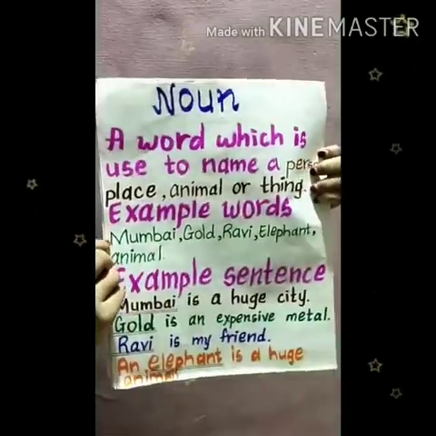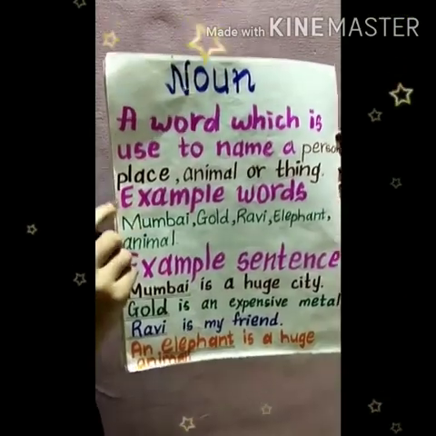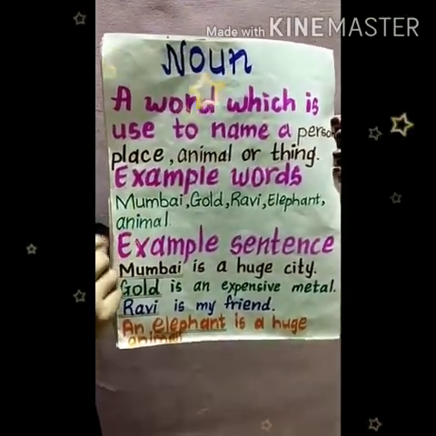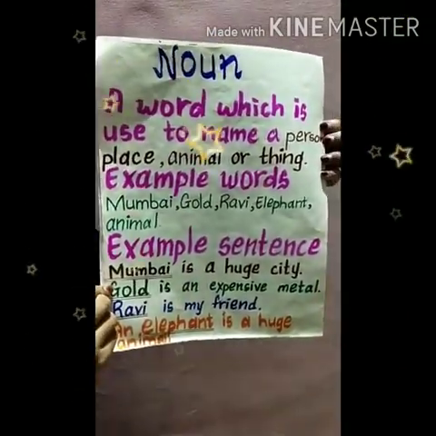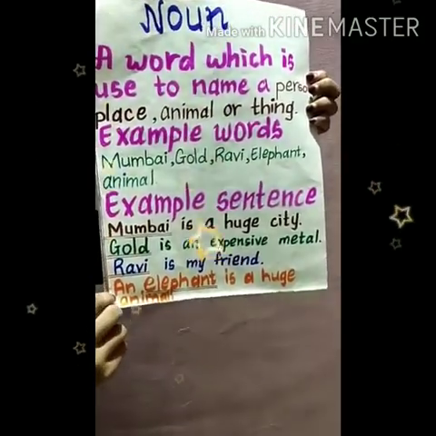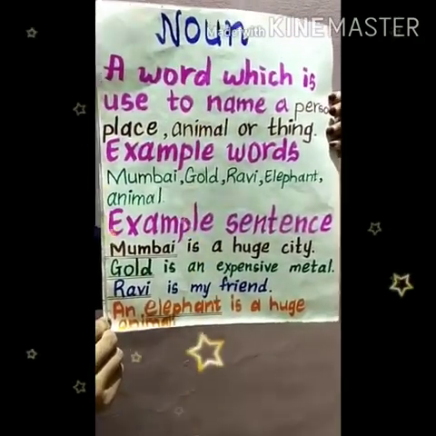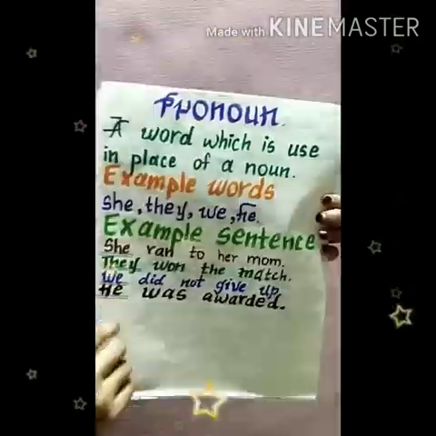Noun: a word which is used to name a person, place, animal or thing. Example words: Mumbai, gold, Ravi, elephant, animal. Example sentences: Mumbai is a huge city. Gold is an expensive metal. Ravi is my friend. An elephant is a huge animal.